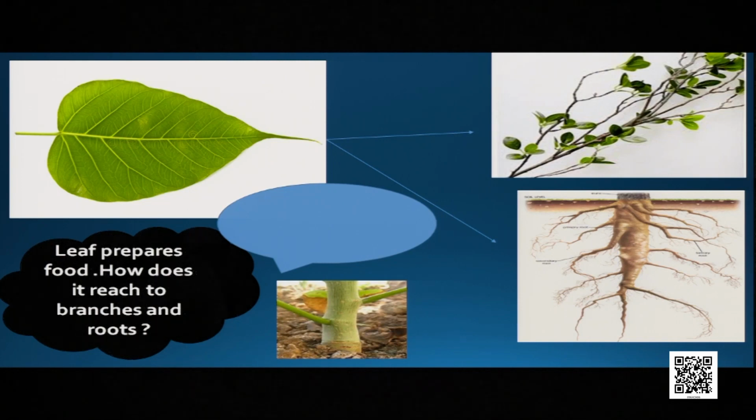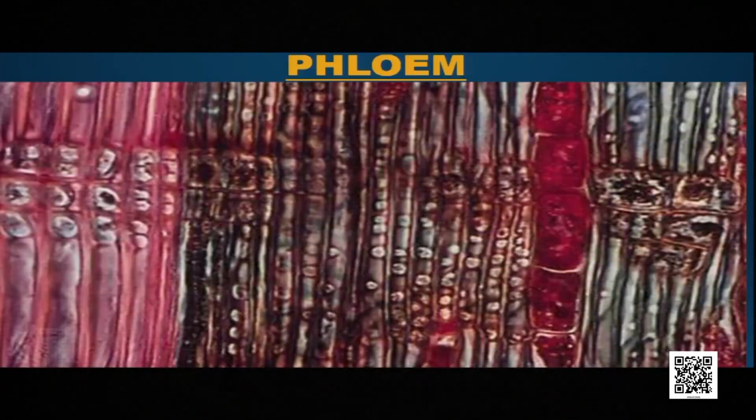Now, look at the picture. A leaf. The leaf prepares the food, but that food is transported to each and every part. It is transported to the branches and also to the roots. So which tissue helps? It's a tissue known as phloem. Okay.